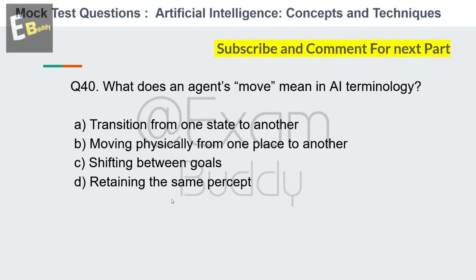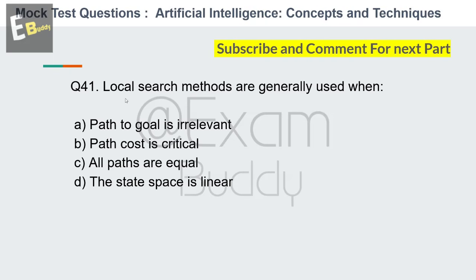And the answer is A. Transition from one state to another. And now let's go to our question number 41. Local search methods are generally used when. So these are the options: path to goal is irrelevant, path cost is critical, all paths are equal, the state space is linear. So your time starts now.